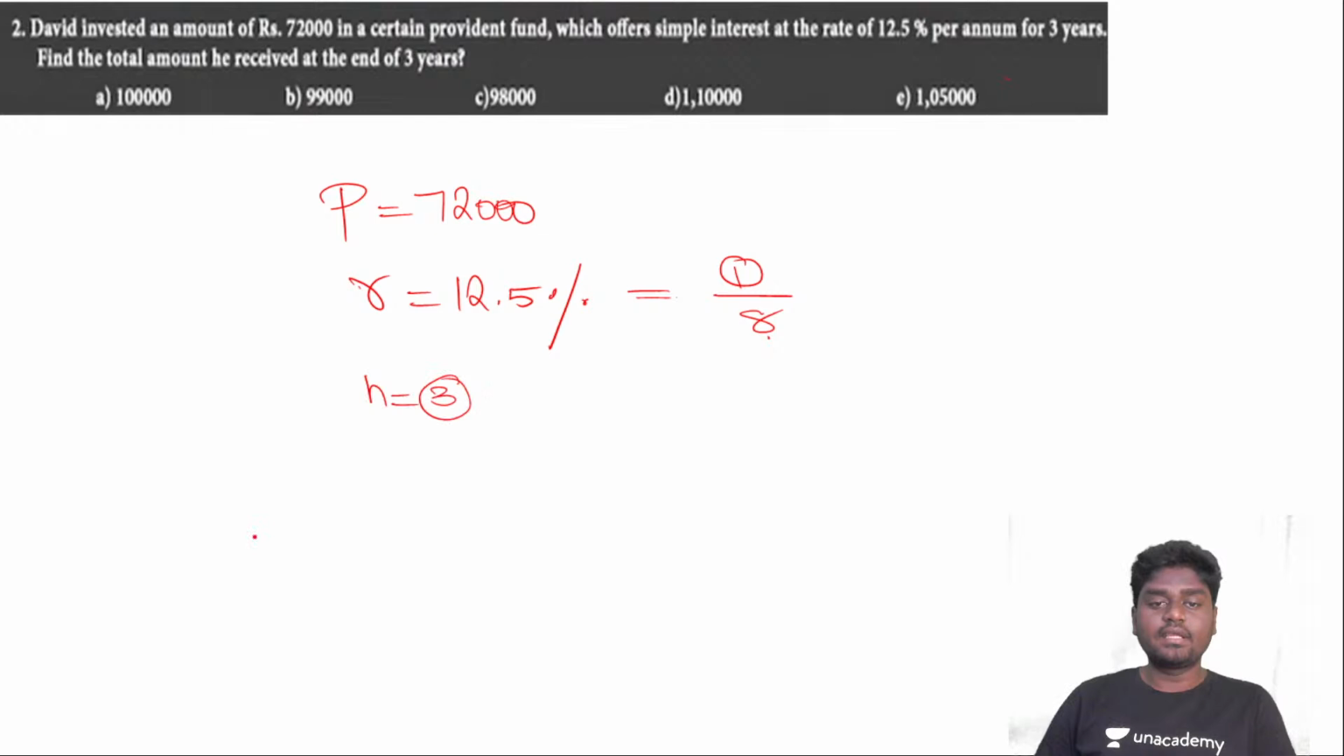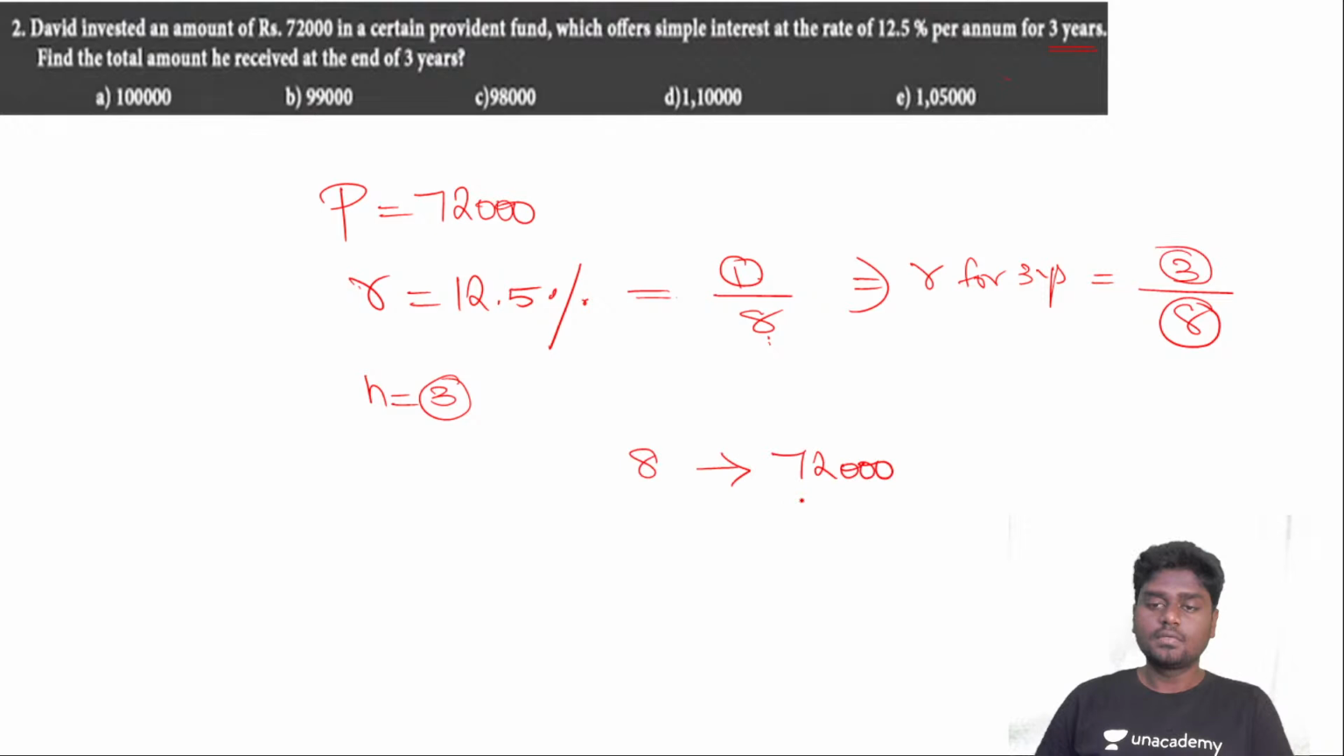If you try to observe this, here the rate of interest is 12.5% per annum and for 3 years, right? So if that is the case, for 1 year it is 1 by 8, then the rate of interest for 3 years, I can simply say that it is 3 by 8. Very simple as that. So if 8 parts is the principal, then the smart way is 3 parts will be the interest. You need to find the total amount that you received. Okay.